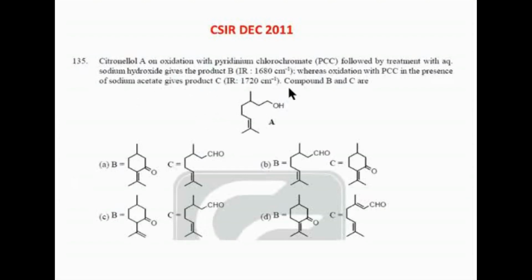Based on the IR values I can answer. IR values வச்சு நான் ஆன்சர் பண்ணிடலாம். 1680 and 1720. So if you are able to answer with the help of the reagent property, which answer பண்றீங்கன்னா I'll be very happy. If not, also based on IR you can answer.